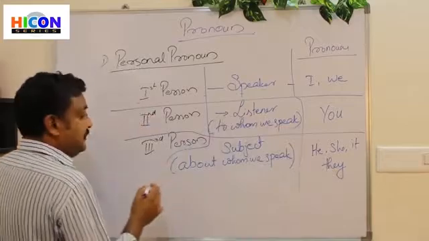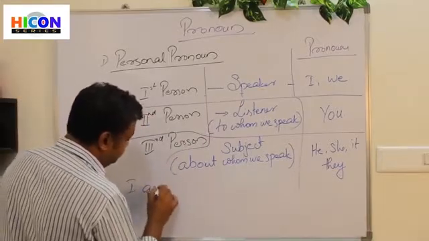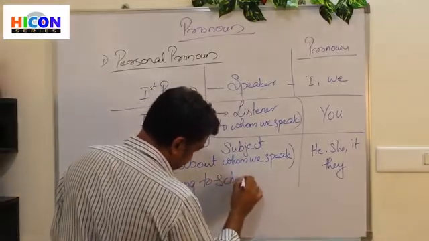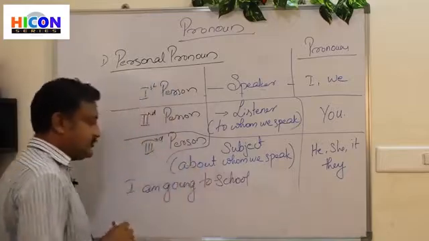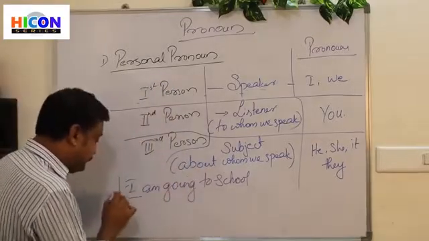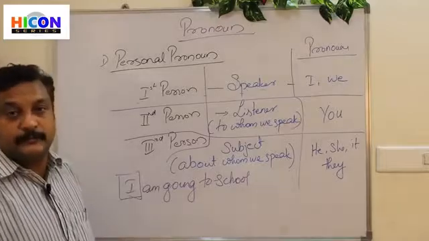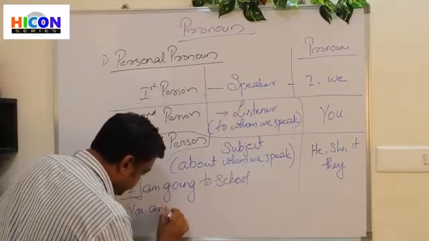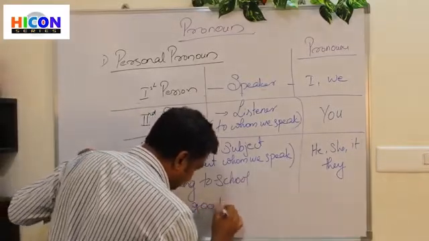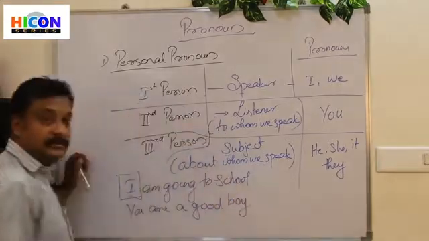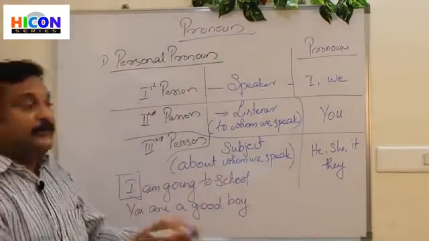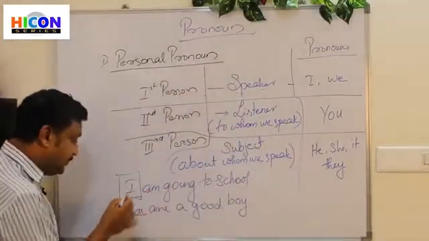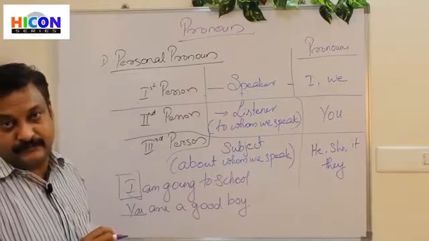For example, if I say I am going to school, in this, I is the first personal pronoun. If I say you are a good boy, to whom am I speaking? I will have somebody in front of me, and to that particular person I am speaking, and that is why you becomes the second person.